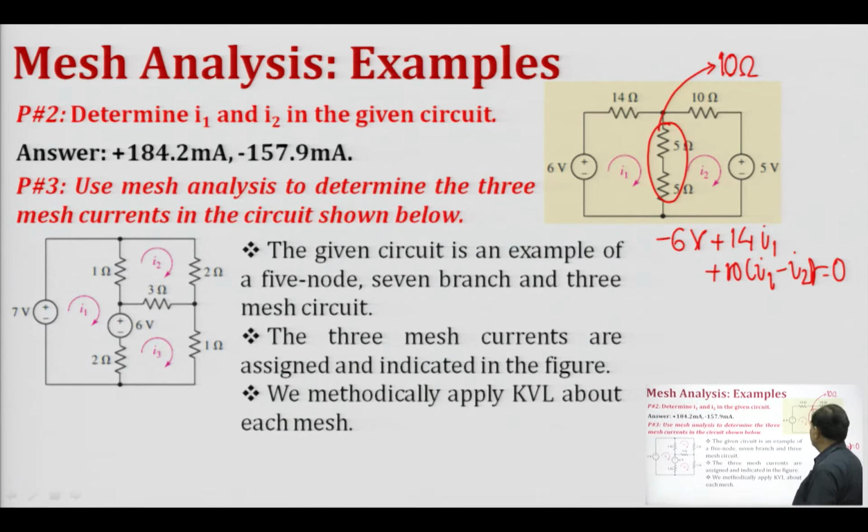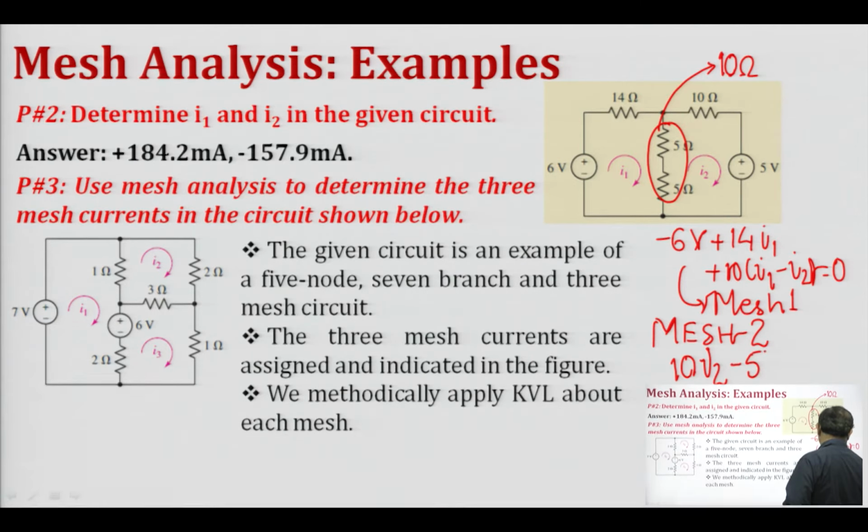This is the equation that we will obtain from mesh 1, and similarly when we apply KVL in mesh 2, we get the equation 10 I 2 minus 5 volt plus 5 volt, then plus 10 I 2 minus I 1 equals to 0. So, using these two equations we can solve, and we will find out the value of I 1 and I 2.